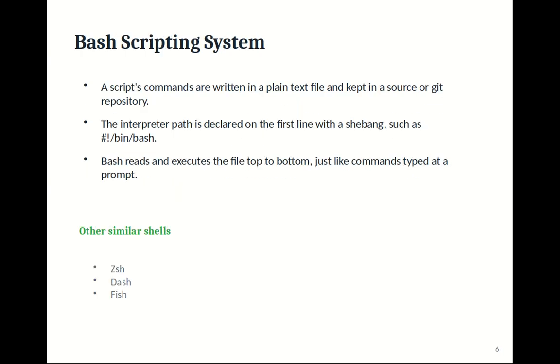Bash scripting system. A script's commands are written in a plain text file and kept in a source or Git repository. The interpreter path is declared on the first line with a shebang such as hash exclamation mark bin bash. Bash reads and executes the file top to bottom, just like commands typed at a prompt. Other similar shells: ZSH, DASH, and fish.